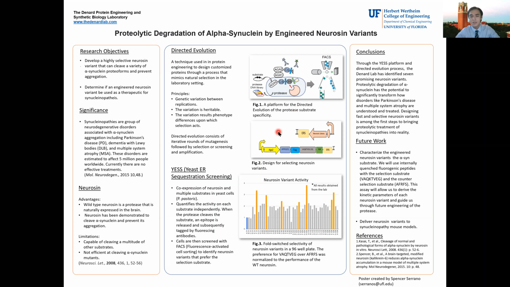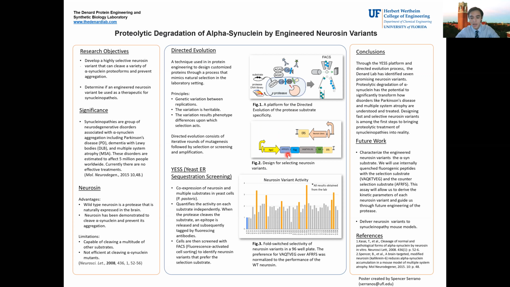Figure 2 is a closer look at the YESS platform. The top sequence is responsible for the expression of the protease and contains a library of Neurosin variants for us to examine. The bottom sequence is responsible for the expression of the substrates.